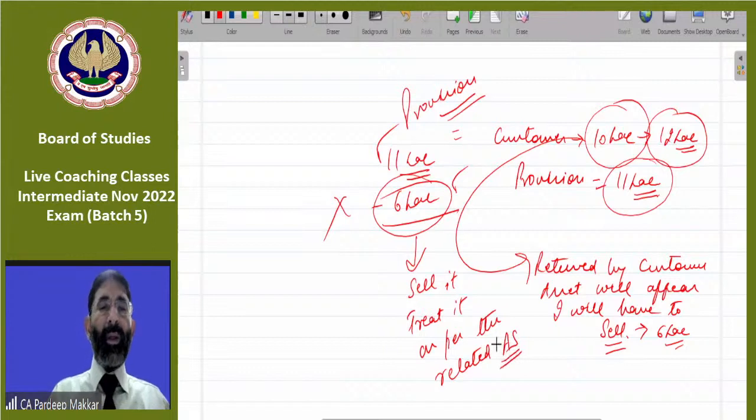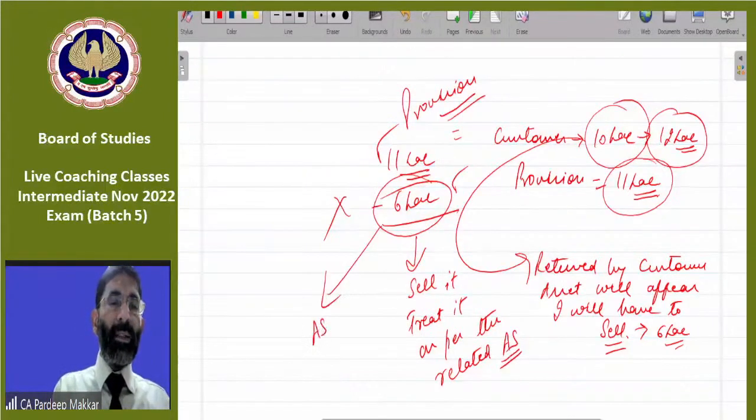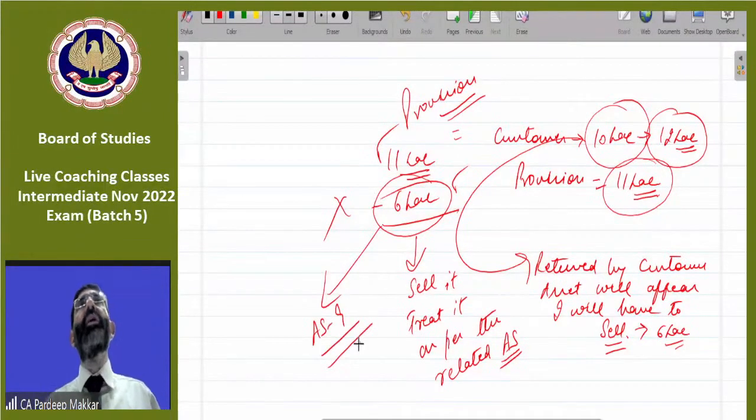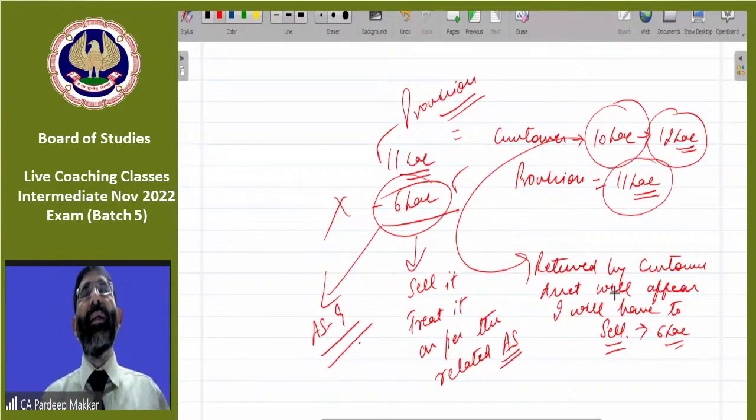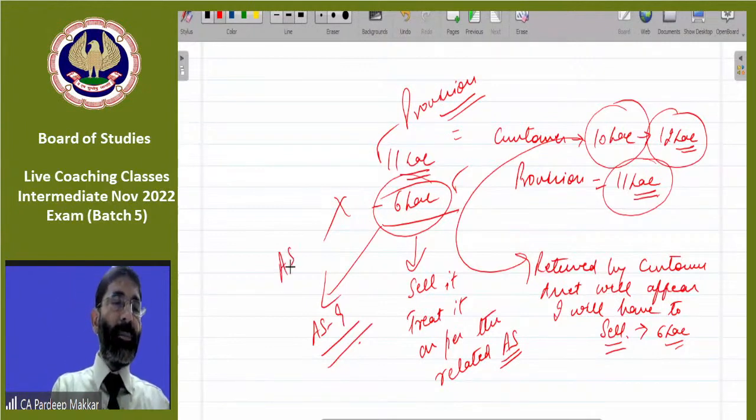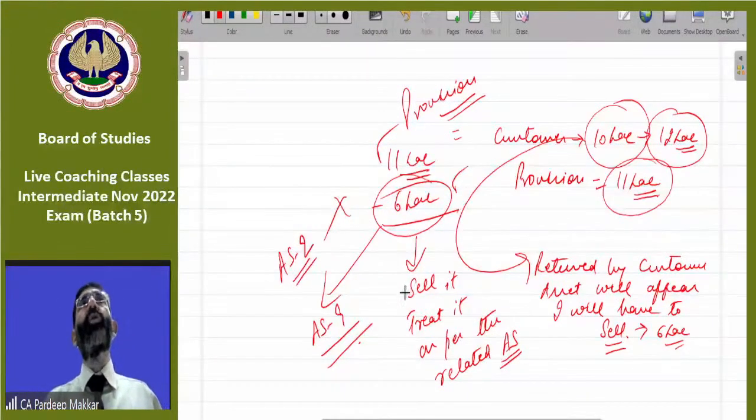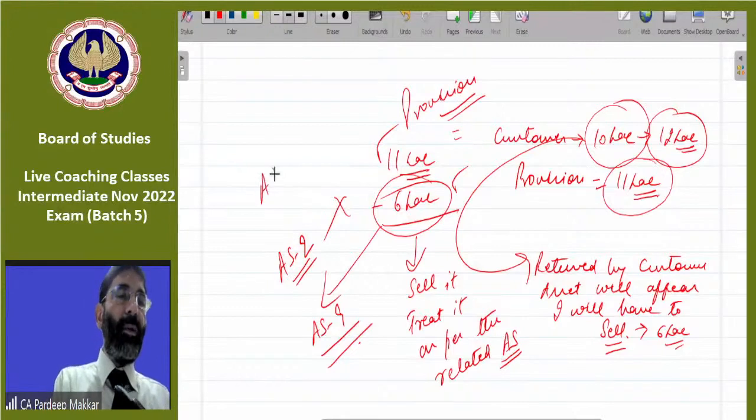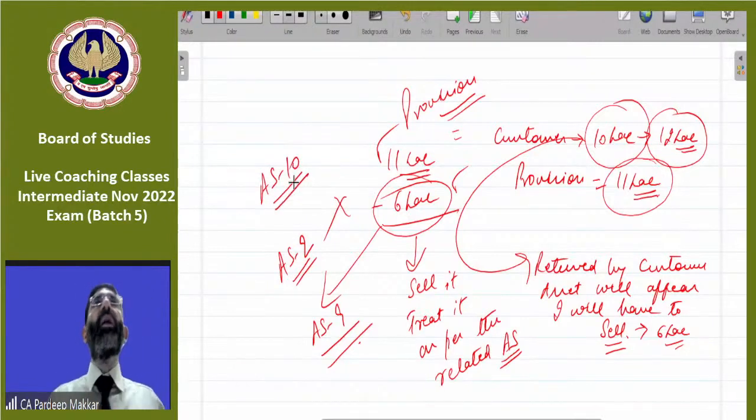Like in this case, it will be covered as per AS 9, revenue recognition, because we are selling the goods. If we are selling the goods, it's a revenue recognition and will be treated accordingly. If it is to be kept in books as an asset, as an inventory, it will be treated as per AS 2. If it will be sold as a fixed asset, it will be treated as per AS 10. Whenever it is sold, whatever income we earn on it will be treated accordingly.